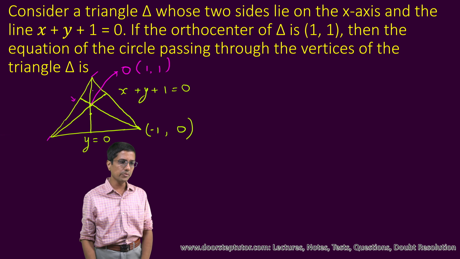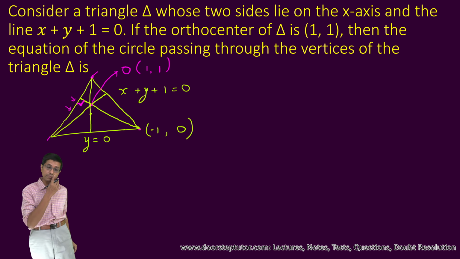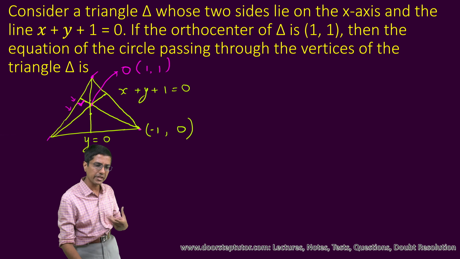Now what we need to do, in order to find the equation of this line, is first find the equation of this altitude. If we can find the equation of this altitude, we know the slope of this line would be perpendicular to the slope of the altitude, because the two are at 90 degrees. So we can go from there.